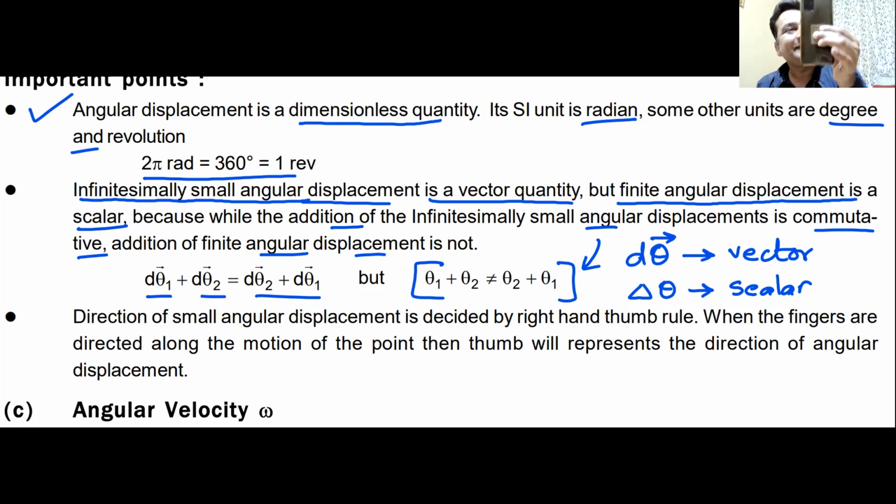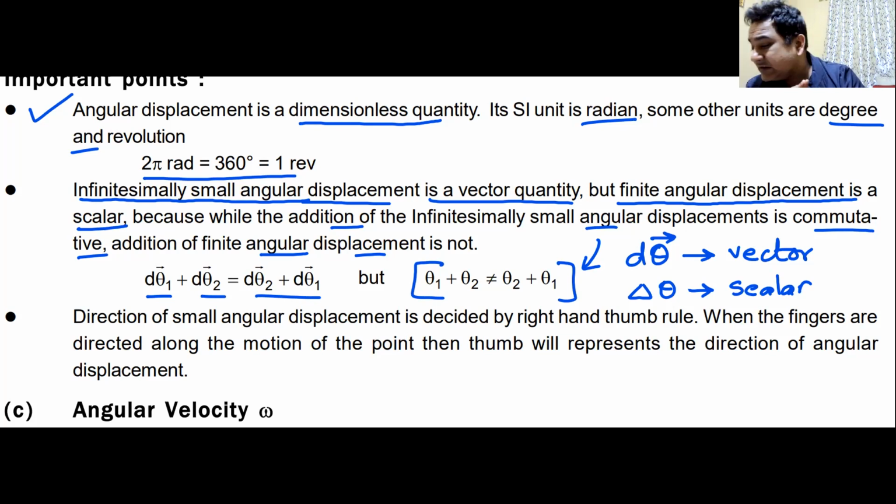Simple experiment. I'm going to flip it like this. Then I'm going to flip it. How did I do it? I have to flip it like this. The orientations are different. We don't get the same orientation. So when I'm flipping it along two different axes, it is not commutative.